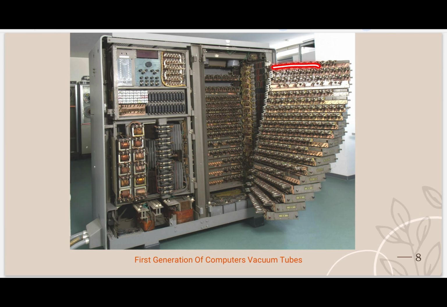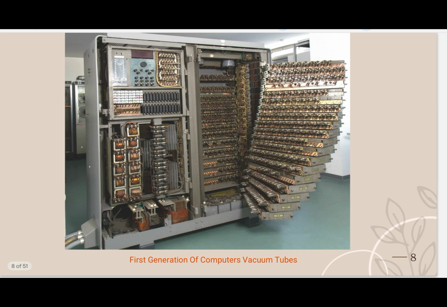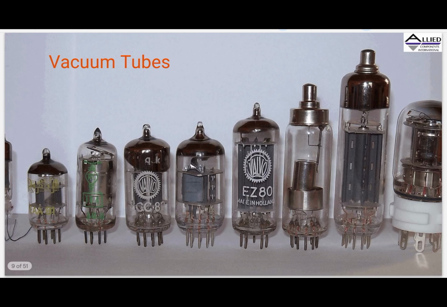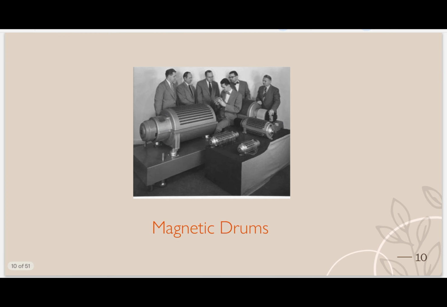See, you see the small lines. These are none other than, see here, vacuum tubes, small vacuum tubes. But there are different types of vacuum tube, big, small. But this specific computer uses these small types. Here you can see these are memories. See, this is a vacuum tube. These are different types of vacuum tube. You can imagine the different sizes of the vacuum tubes. These are all vacuum tubes.